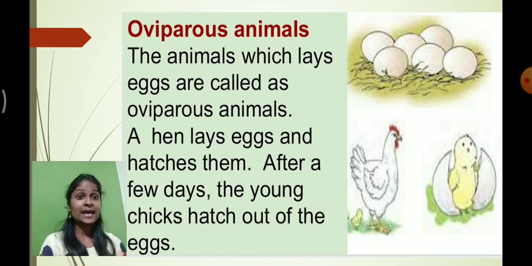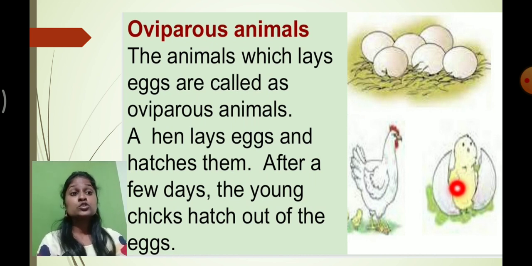You know that there are many varieties of animals, like the hen. They lay eggs, and after hatching from the egg, the young one comes out. Am I right? Here you can see the young one coming out from the egg.